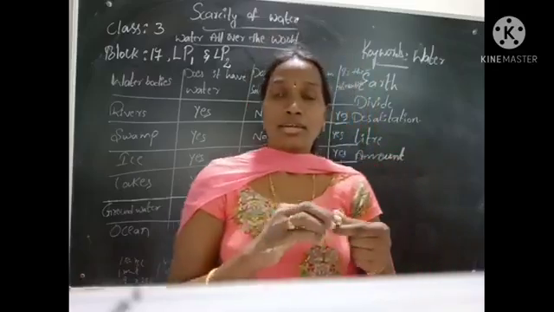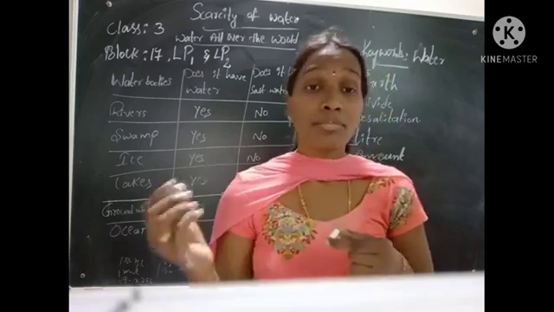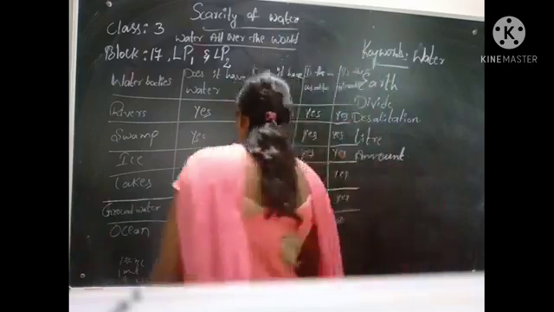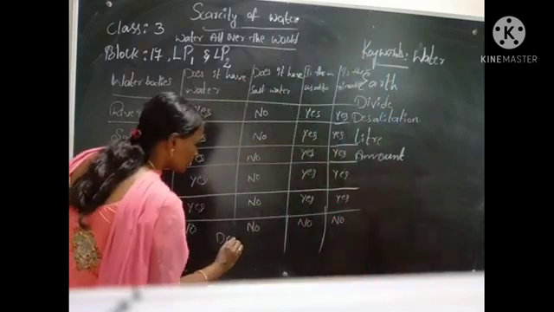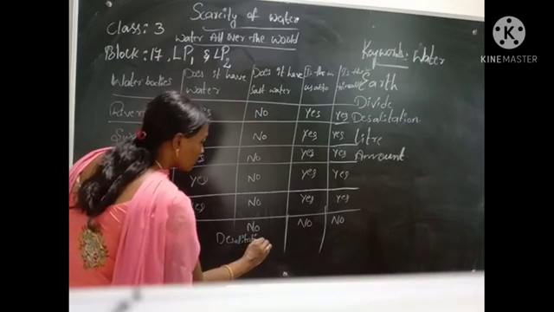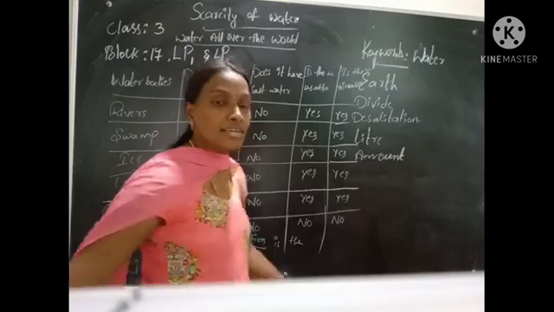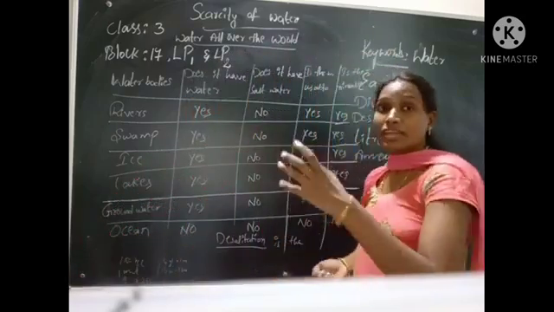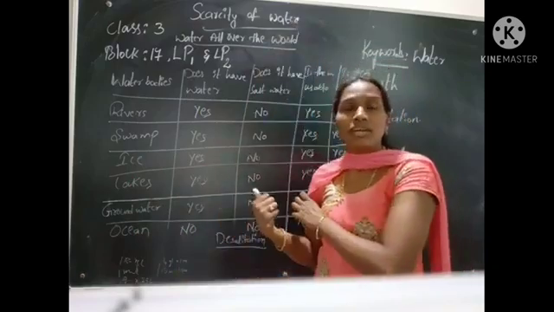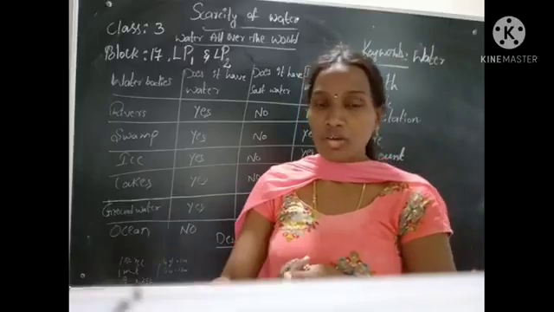Then you can tell me. But nowadays some people are using ocean water also. They are doing a process called desalination. Desalination is a process by which they remove the salt from the water. By that process we can remove the salt from the water, and after that we can use it.